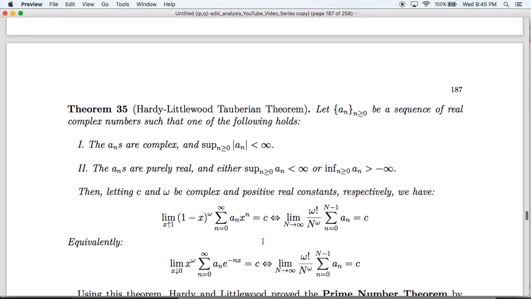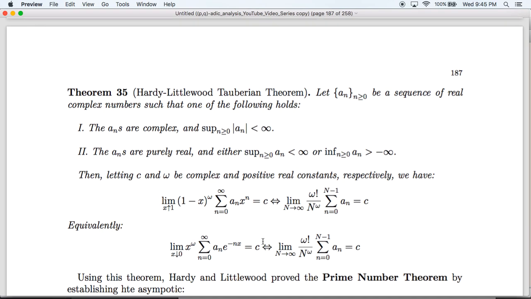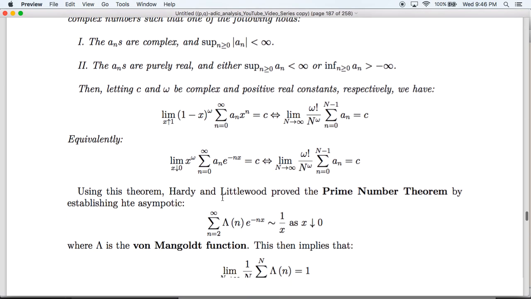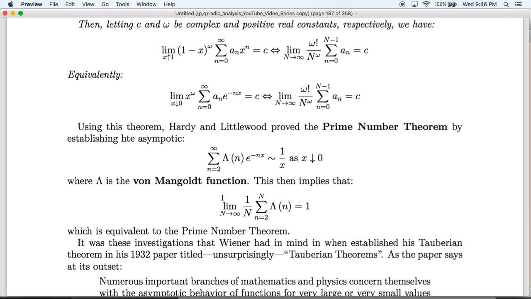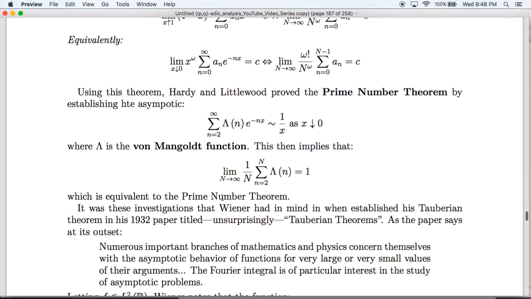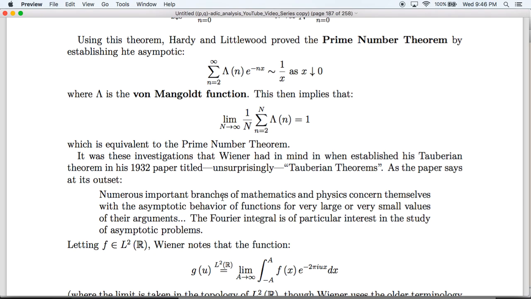So what this tells us is that there's lots of really interesting things we can do with asymptotics by passing back and forth between sums of numbers and the singularities of their generating functions. It was with these ideas in mind that in 1932, Norbert Wiener comes along and writes his paper, Tauberian Theorems. This is how his paper starts. Numerous important branches of mathematics and physics concern themselves with the asymptotic behavior of functions for very large or very small values of their arguments. The Fourier integral is of particular interest in the study of asymptotic problems.